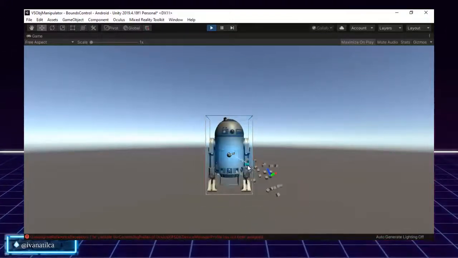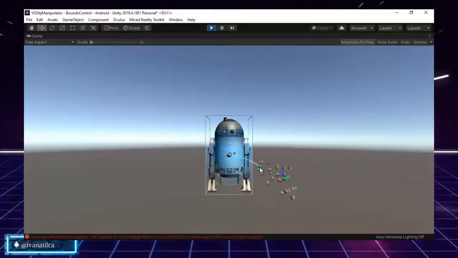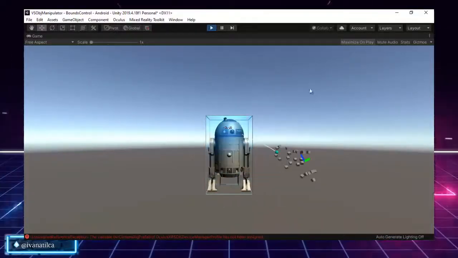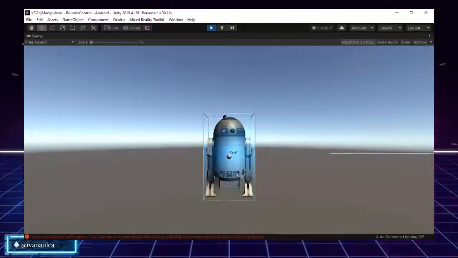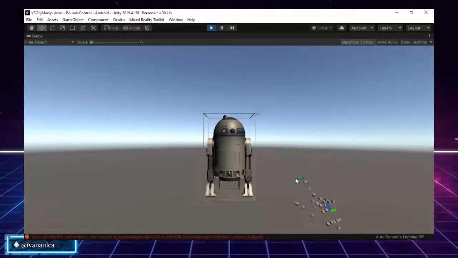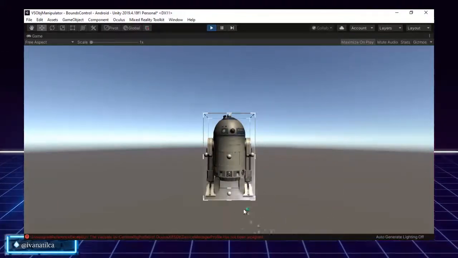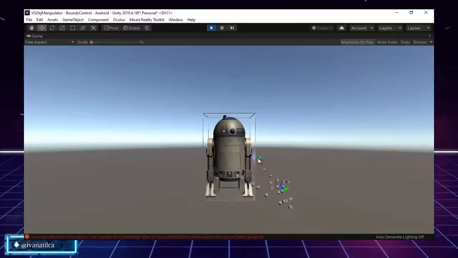If we pick this one, you're not seeing correctly because it's moving really slowly. So let's say we want him closer to us or farther away, or let's try to pick the one to turn him around. There.